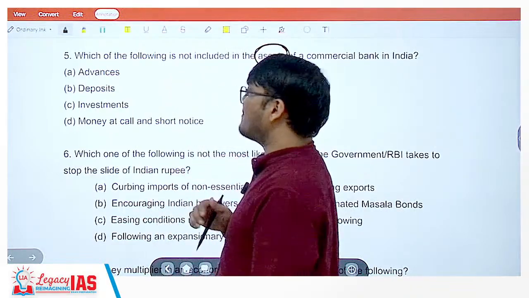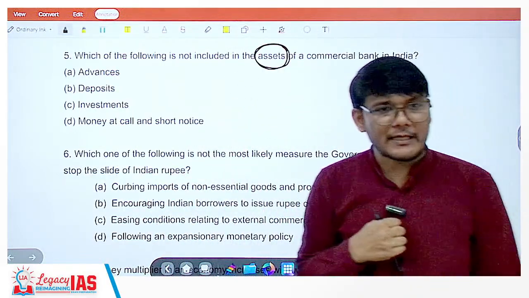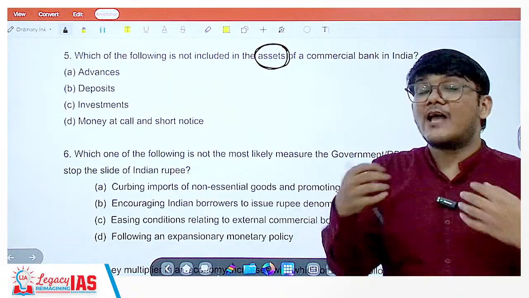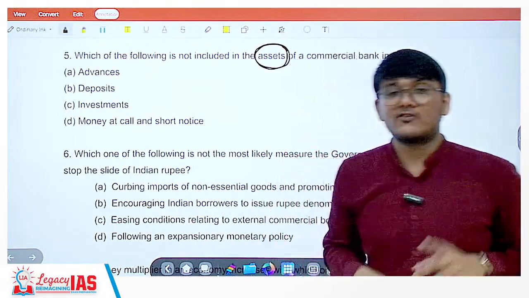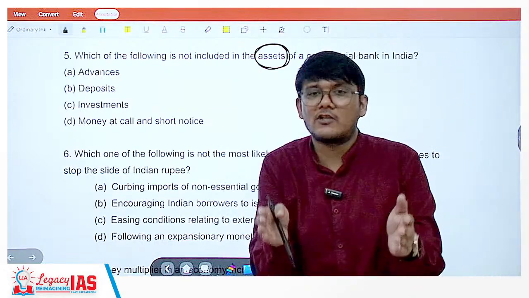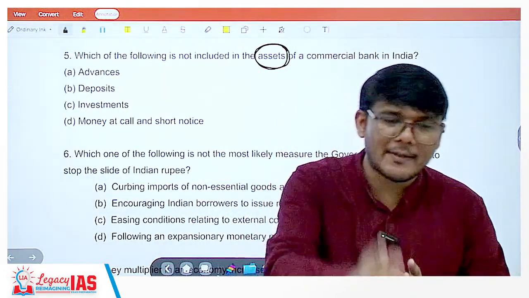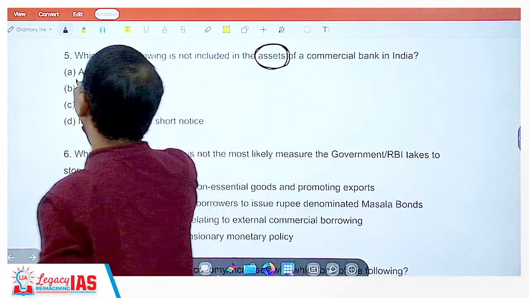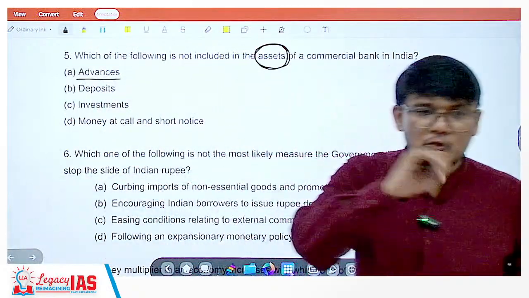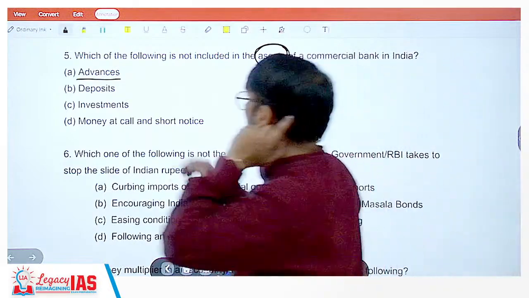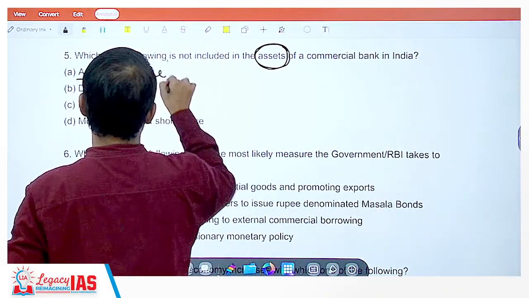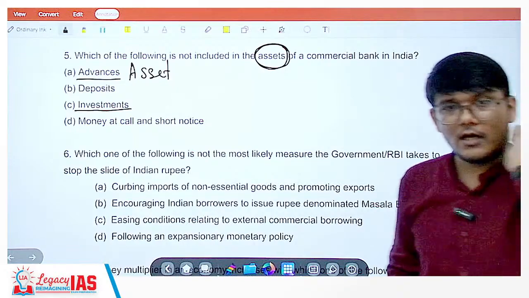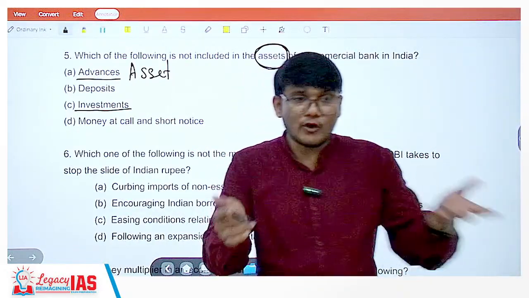Since I will get that money back, it is not a liability on me, it's a liability on you. For me, the bank, it is an asset. Why? Because I am a bank, I will not just give you the money like that. When I give you an advance, I will charge you some interest rate. So the money which I have given you as an advance will earn me revenue via the interest rate. So this is definitely an asset. What about investments? I, as a bank, have invested in certain other things, certain bonds. See, banks also invest.